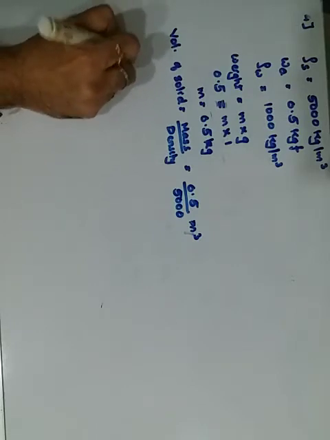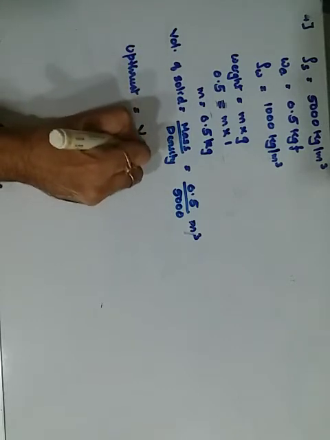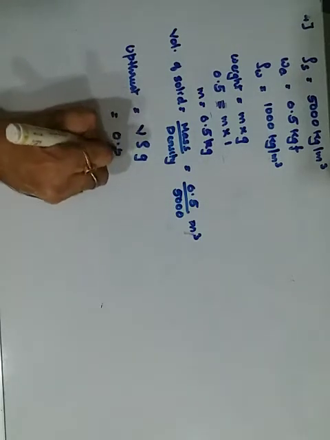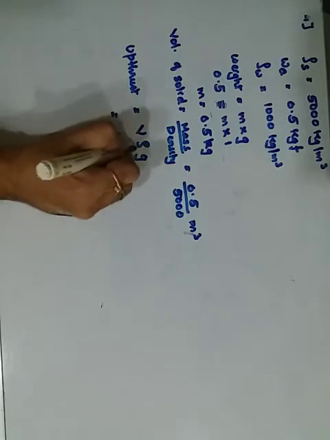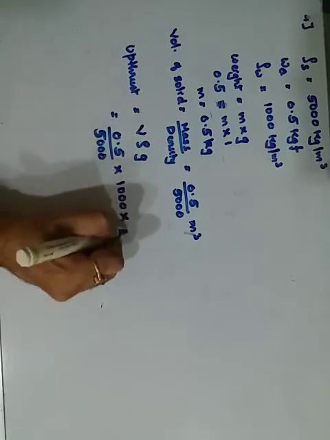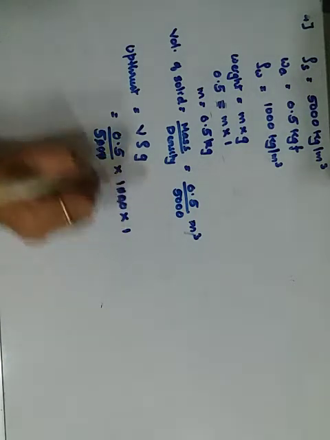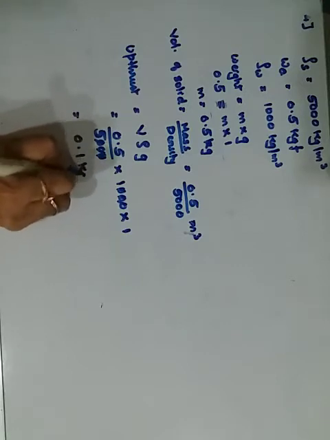First the upthrust is simply V into rho into g. Volume is 0.5 upon 5000, into density of water 1000, and gravity we are using 1. 5 cancels with 0, gives me 0.1 kilogram force.